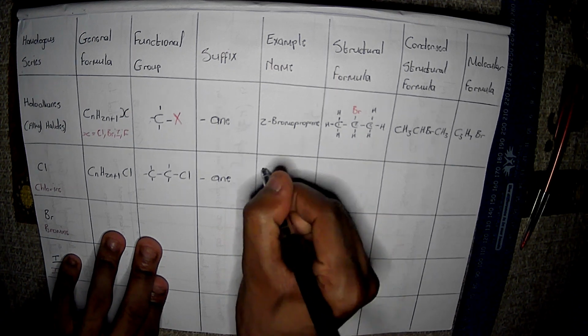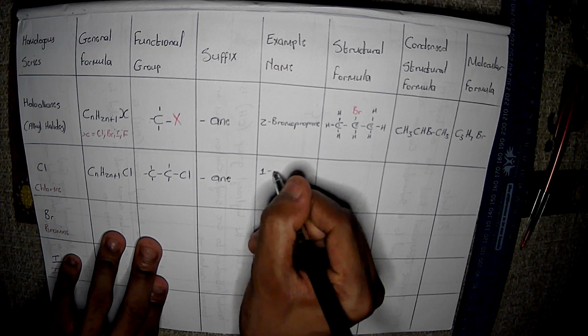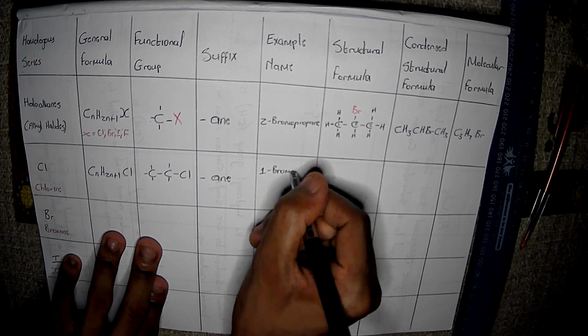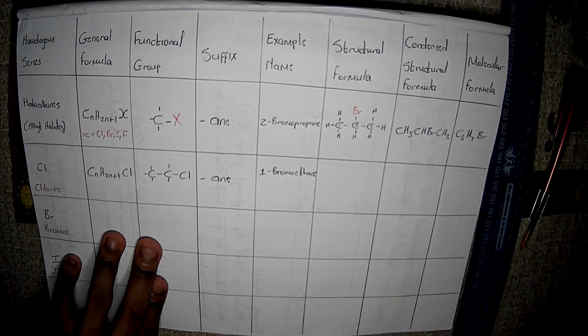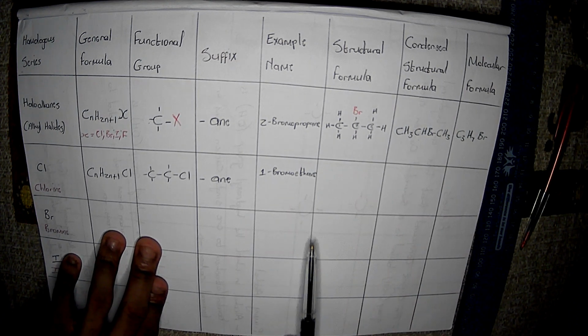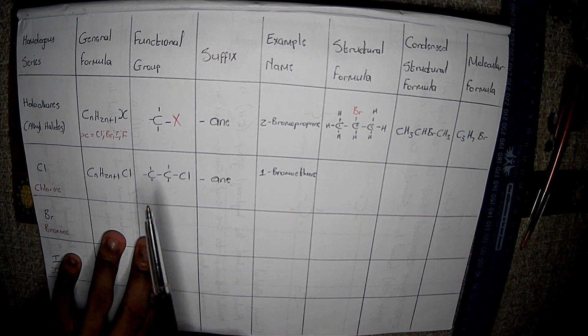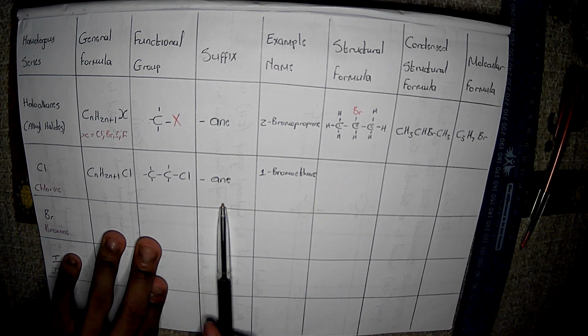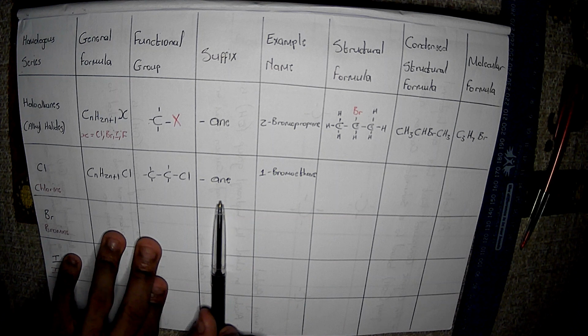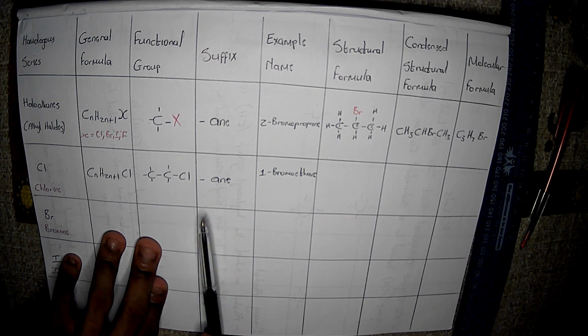So, 1-chloroethane. I hope you can see that properly. And for some of you, you might be thinking, no man, because it's on the first one, we don't have to write this 1-chloroethane, but you actually do. Please consult with your teacher. If you have any other questions, please do comment down below and let's debate about this.